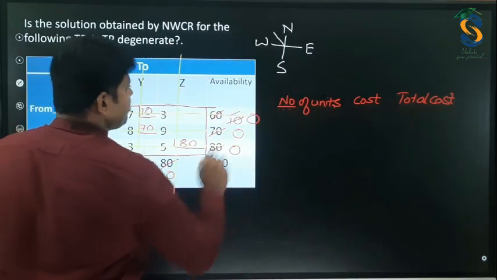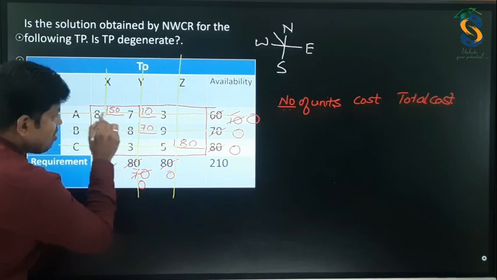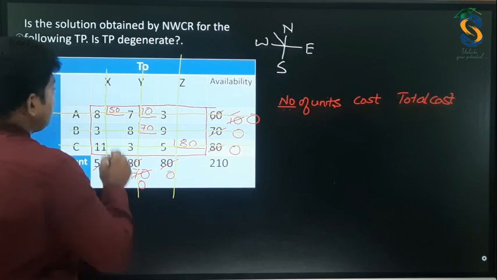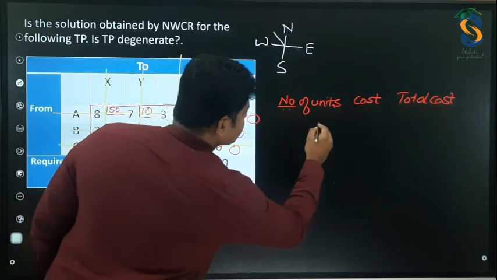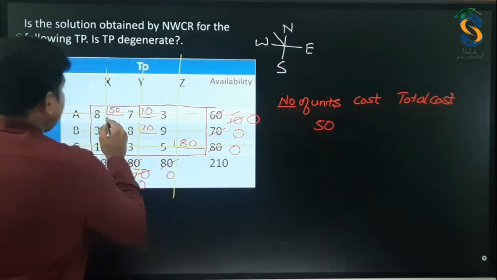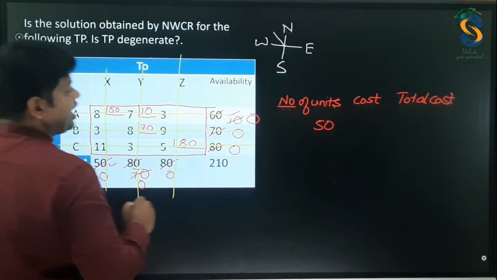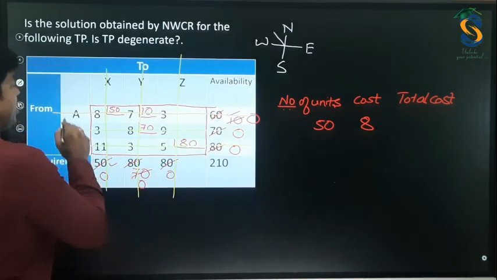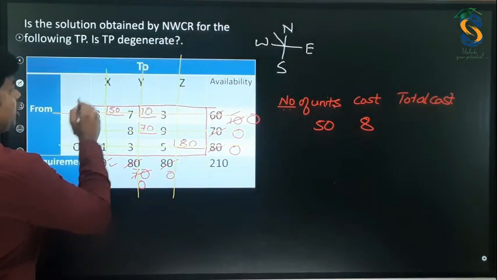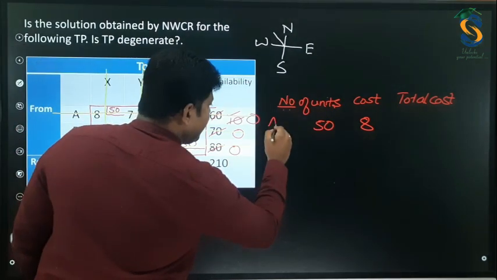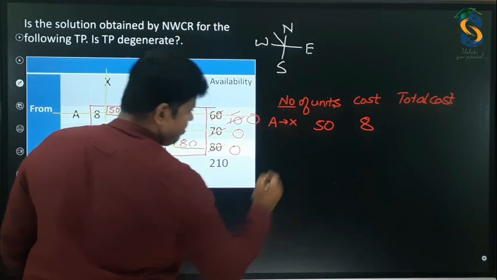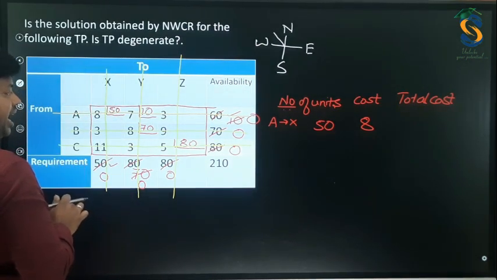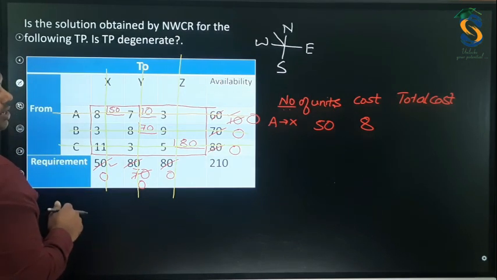Number of units allocated, which are in the small box, try to understand. Okay, so that is 50, and the cost per unit of transportation, that is 8, and also you need to write down the route from A to X. So I am writing here A to X. A to X, 50 units are allocated, okay, and 8 rupees per unit, right?